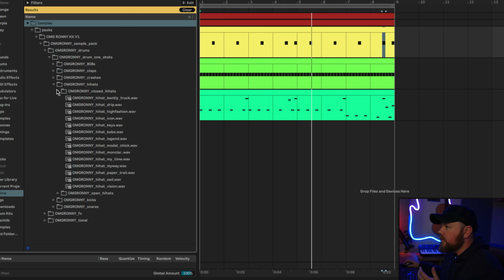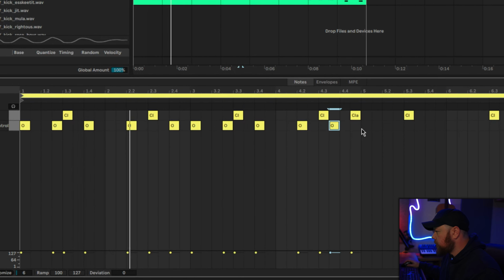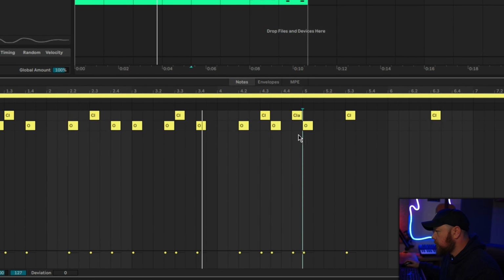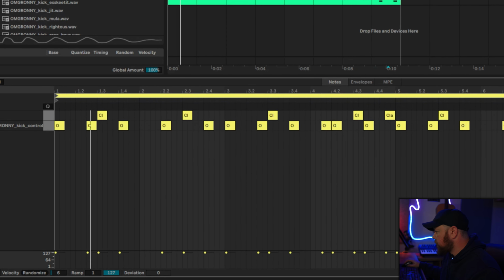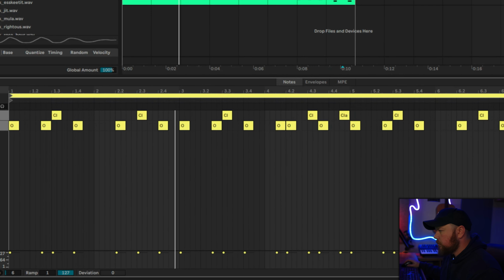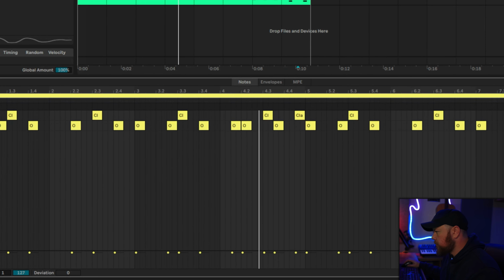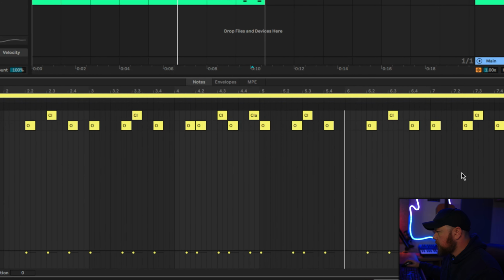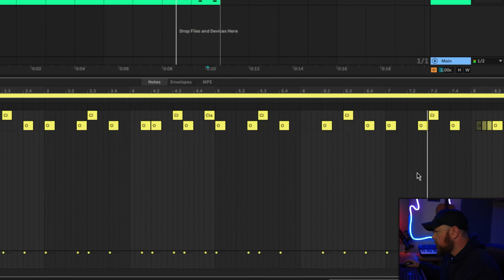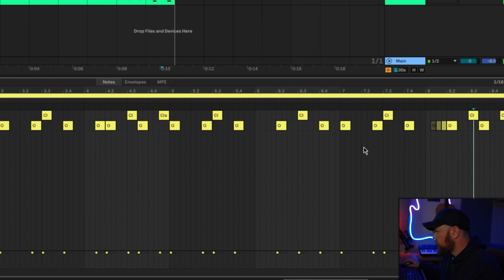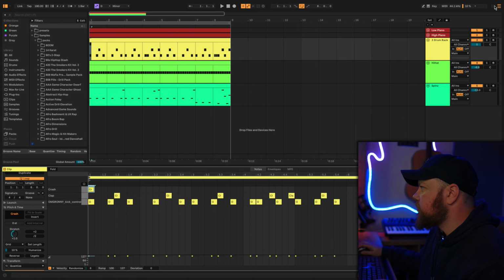These kind of beats are quite like this OMG Ronnie pack from Splice, and on here we're basically just going to stick to the pattern of the 808. And then I'm just going to add in a couple of extra hits just for a bit more bounce. Add a crash in here at the start just for some impact.